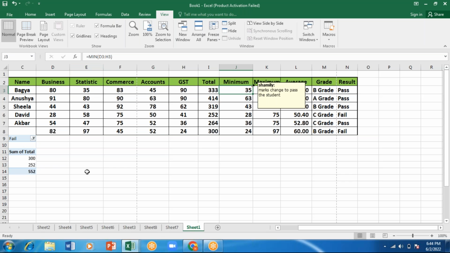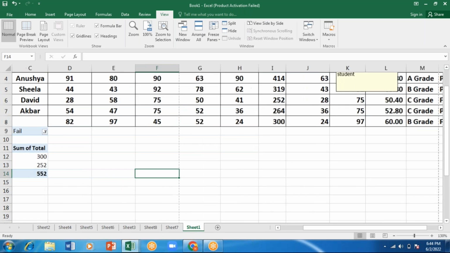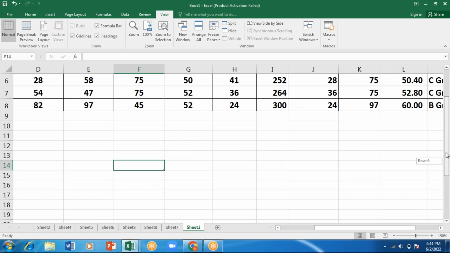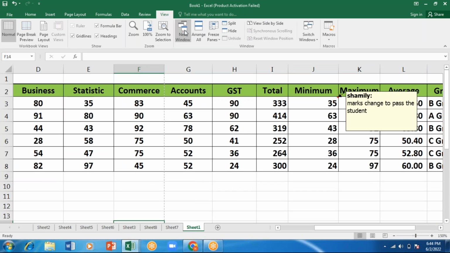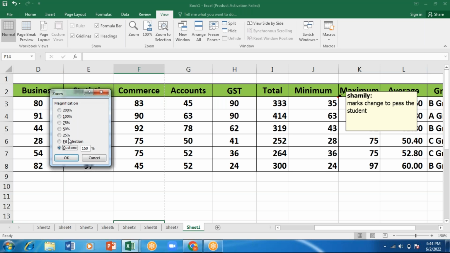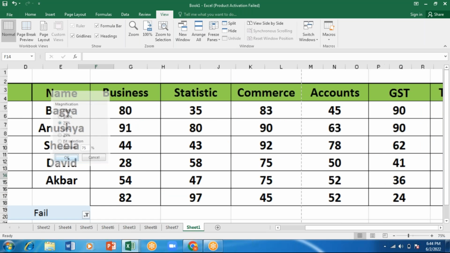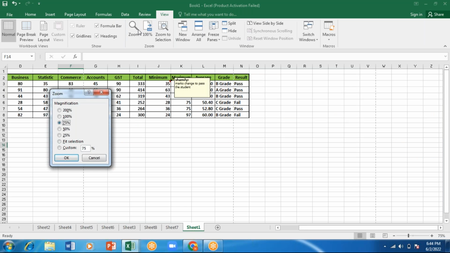Ruler I have not enabled, so it is not showing. And Zoom, by default we can zoom from here itself, as much as we want. The same thing they have given here also, Zoom. So Custom, Fit Selection, 25%, 50%, 75%. I'll click OK. So 75%. Again I'll go for Zoom, 100%, and click OK.